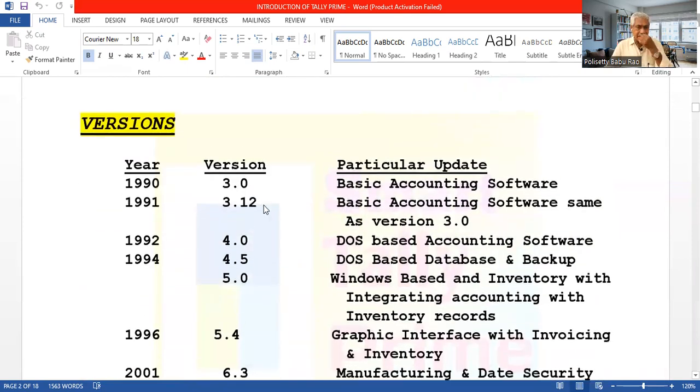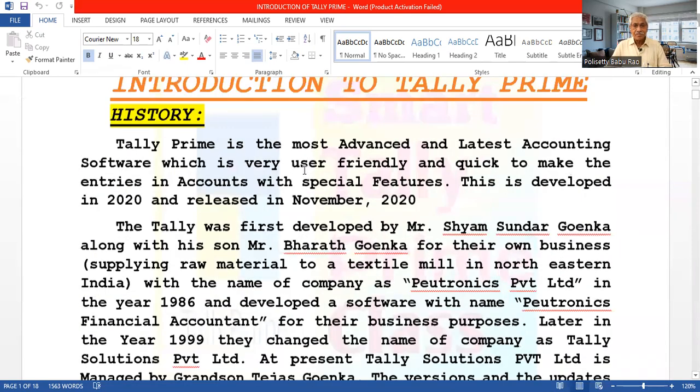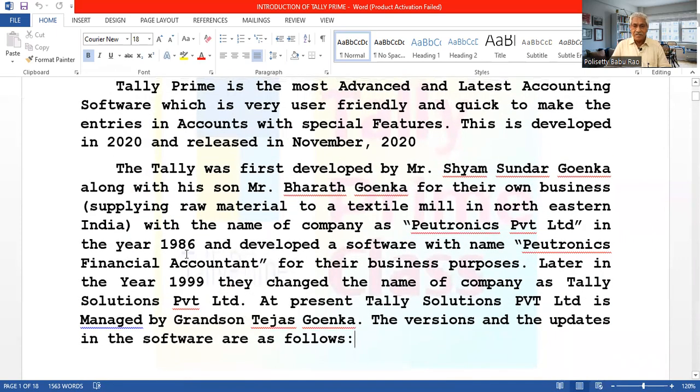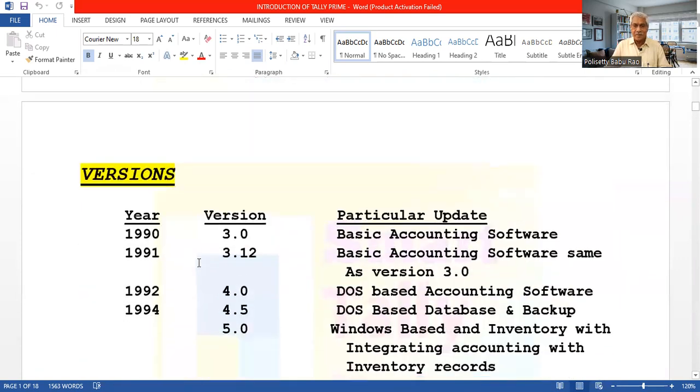First, in 1986, they started Peutronics Financial Accountant. That is the name of the software. In 1990, they started Tally, simple Tally. That was only a basic accounting software. And in 1991, they made some developments.